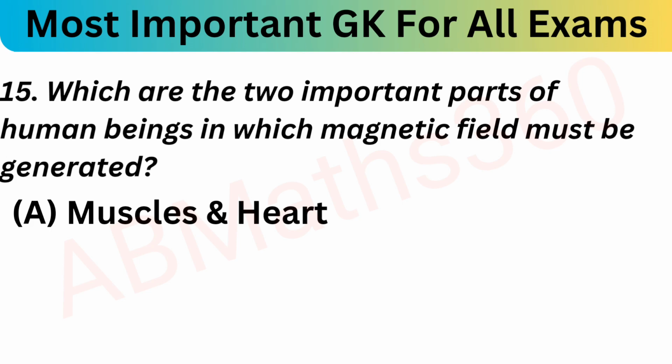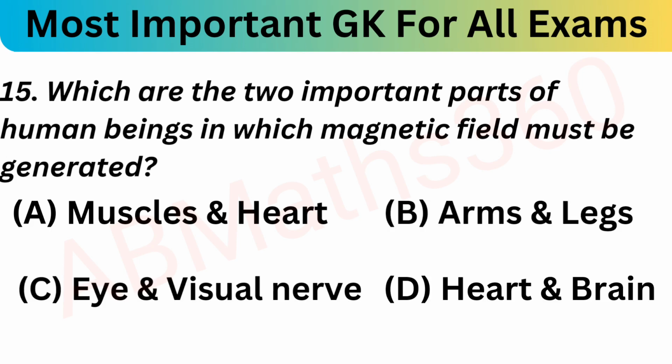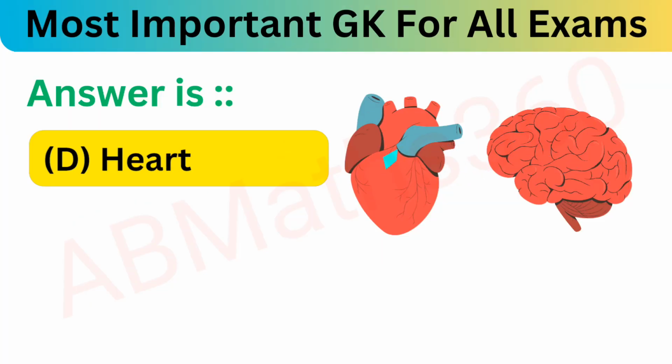Which are two important parts of human beings in which a magnetic field must be generated? Option A, muscles and heart; option B, arms and legs; option C, eyes and visual nerves; and option D, heart and brain. So our answer is option D, heart and brain, is the correct answer.